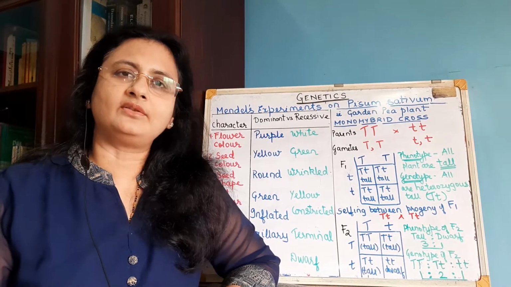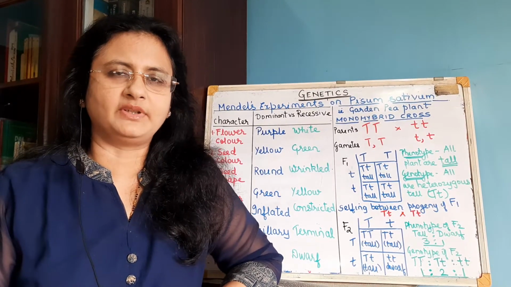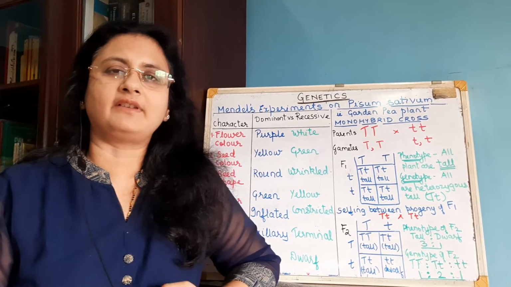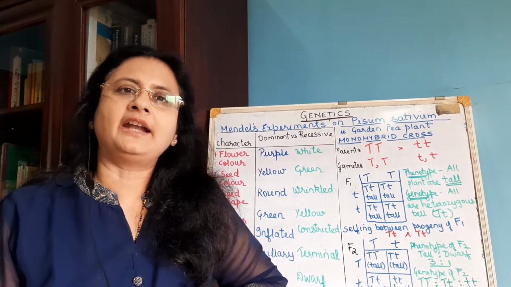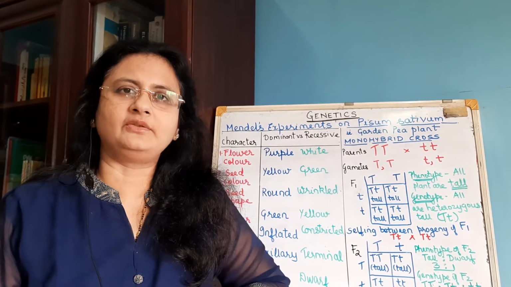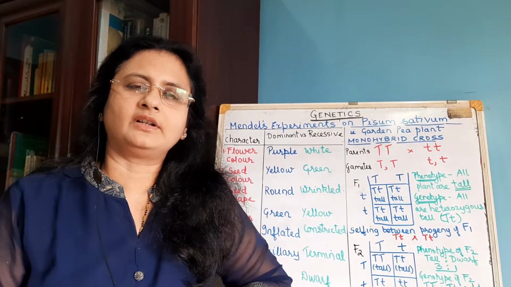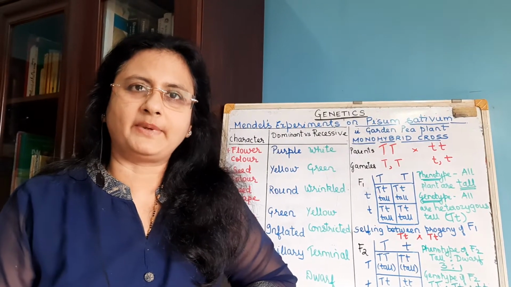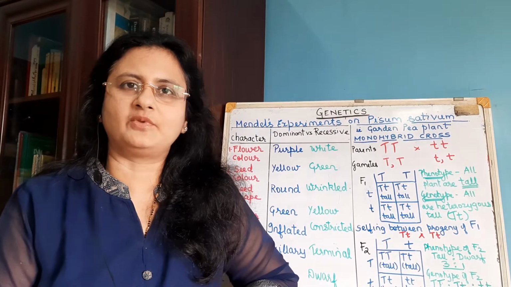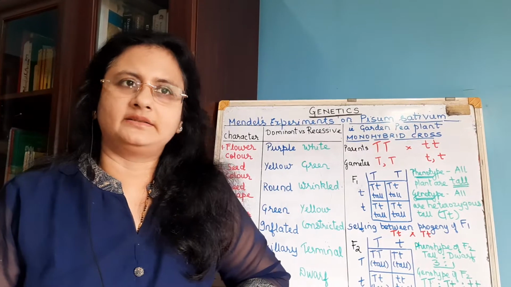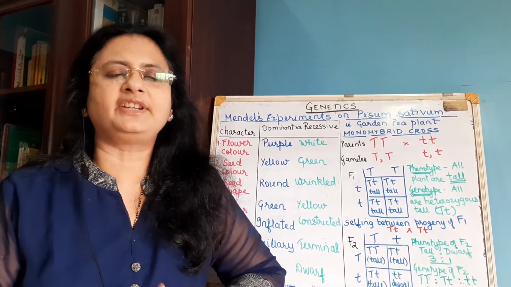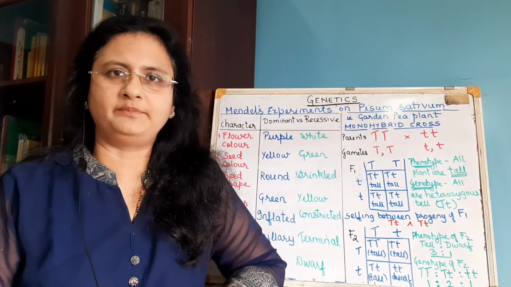Also, since self pollination is possible and required to get pure lines generation after generation, and if you don't want self pollination, you can block or cover the respective reproductive parts, that is androecium or gynoecium, and even bring about cross pollination artificially. So these are the main three reasons why he selected the garden pea plant.